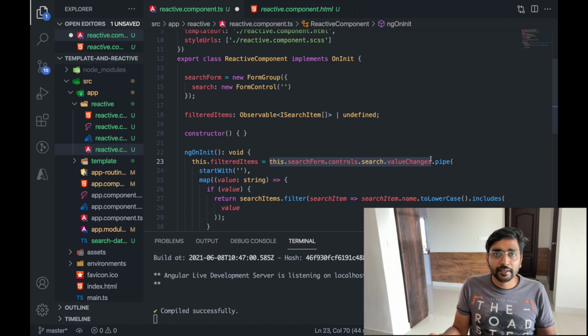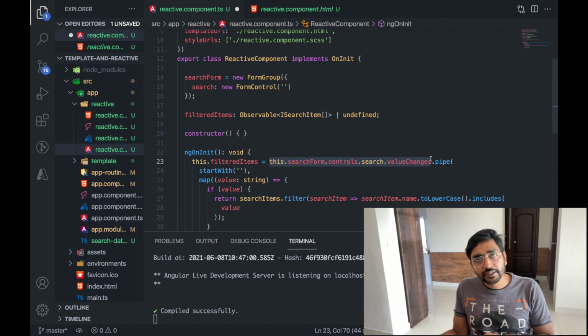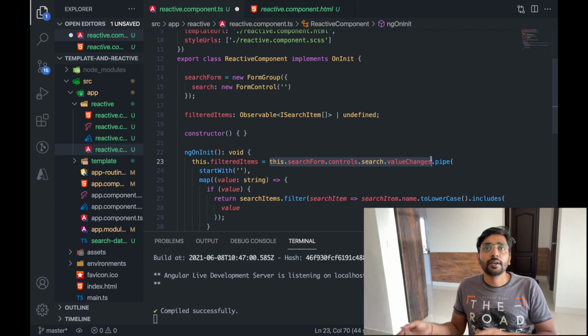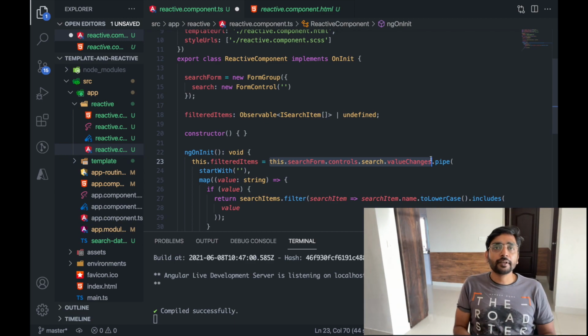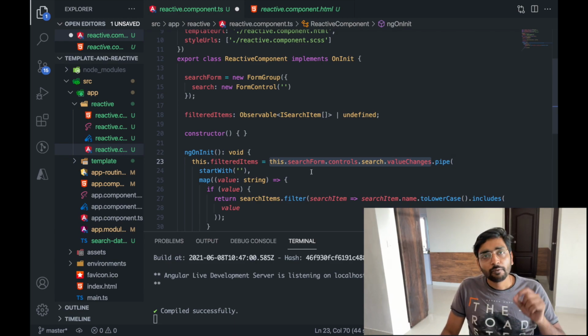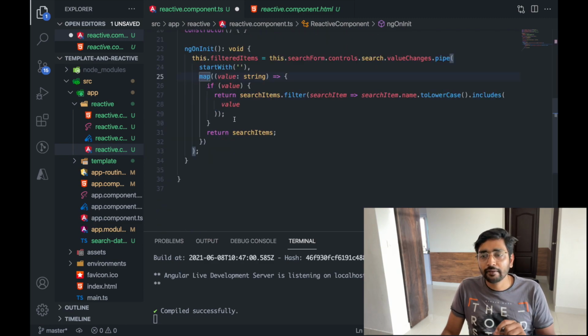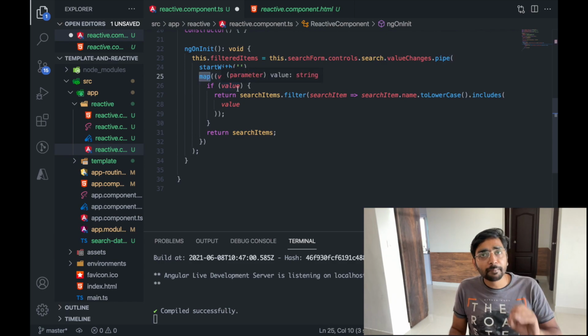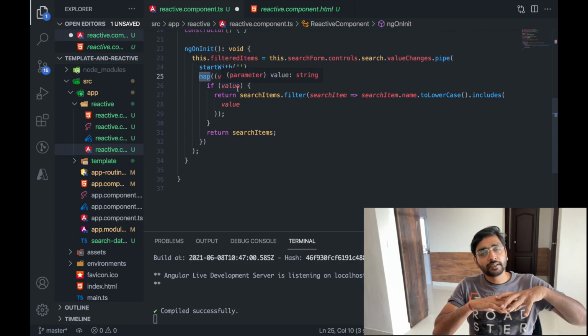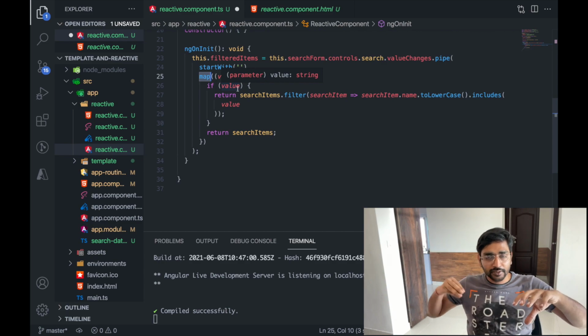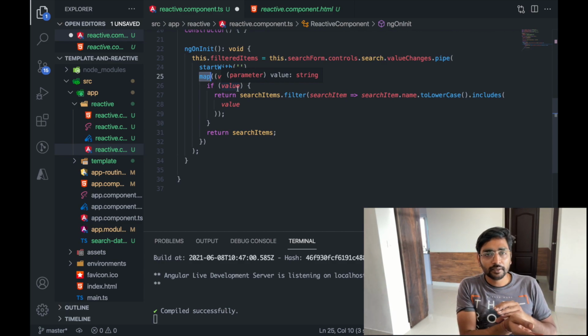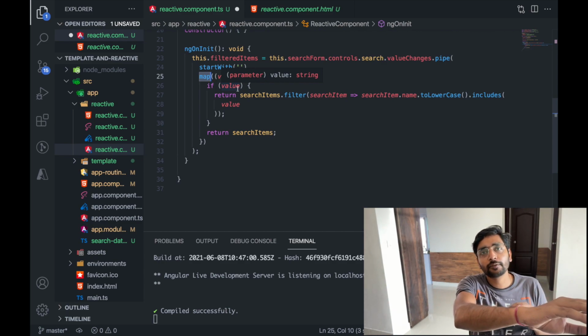The idea here is whenever text is changed, we want to have a different set of filtered items. So whenever text is changing, first of all, let's go with line number 25. Whenever the value is changing, I am creating a map. Map is used to take in one stream of data and output a different stream of data.